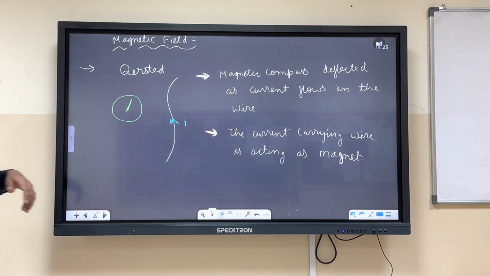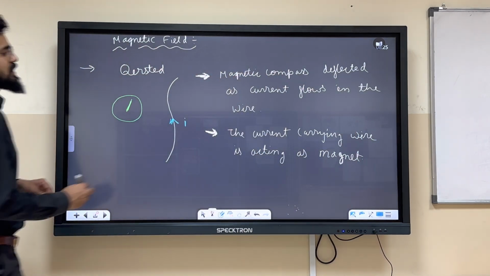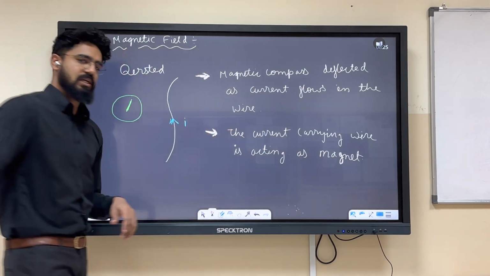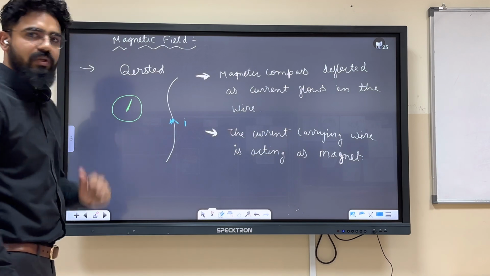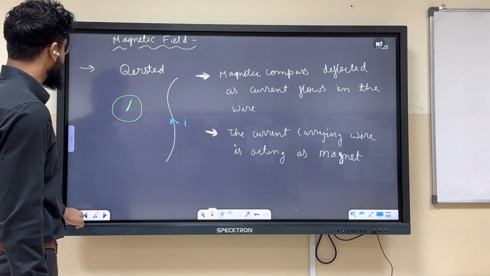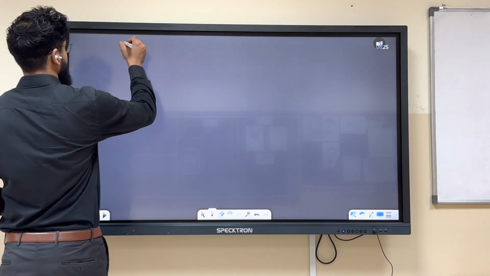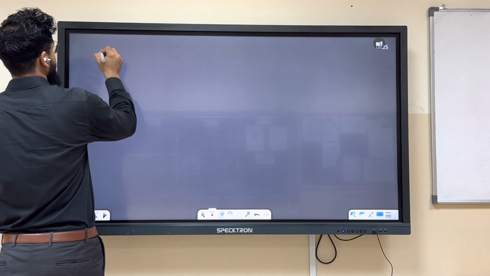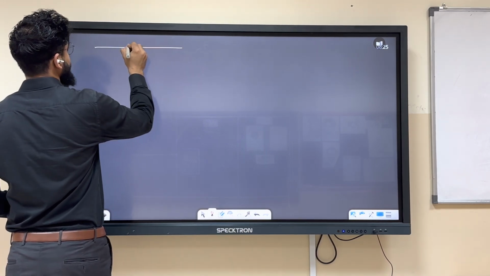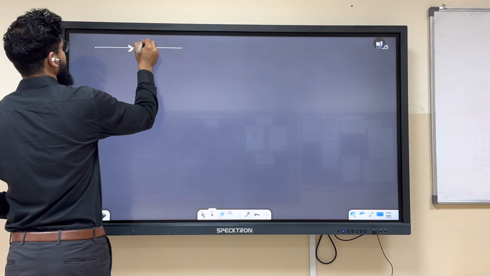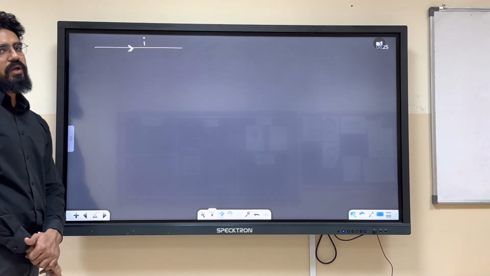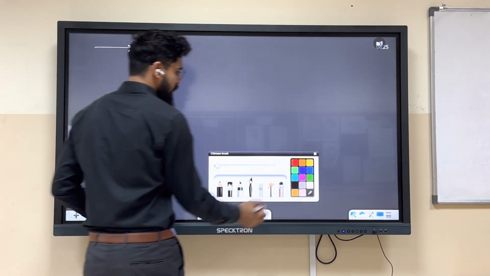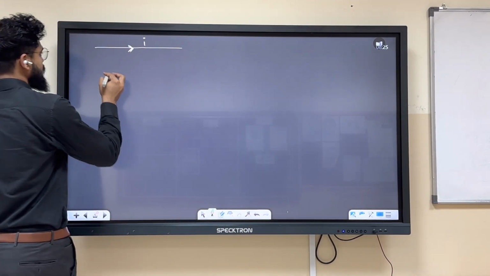The current carrying wire is acting as a magnet. Okay? Check. Now, one more thing. See, if there is this wire, and current is flowing over here, you know? Current is flowing like this. Now, there are two scenarios.